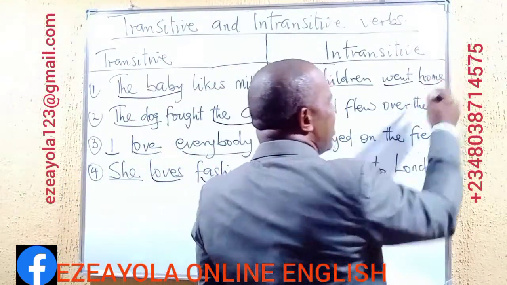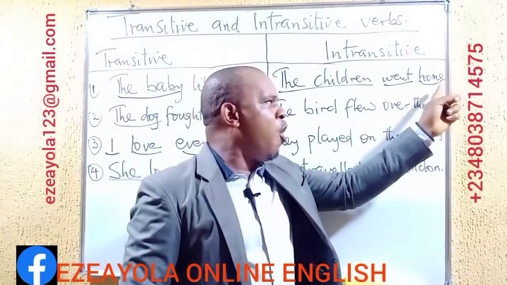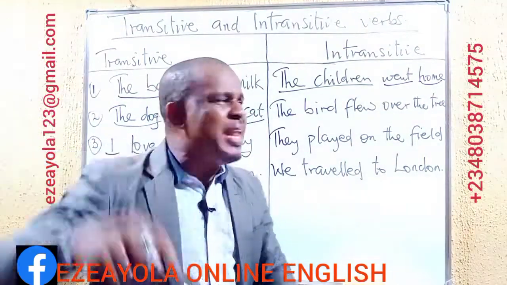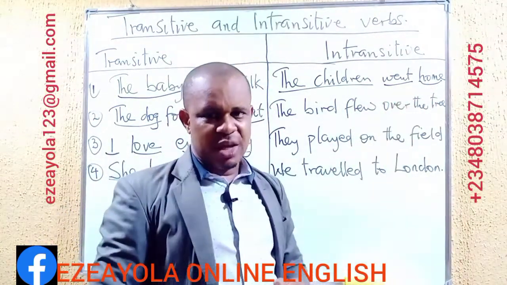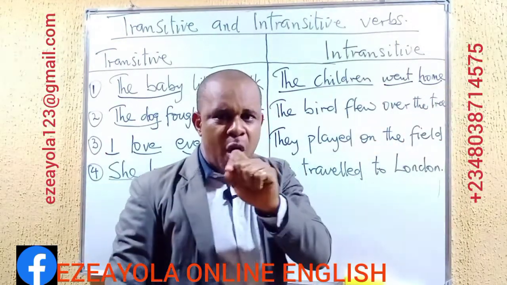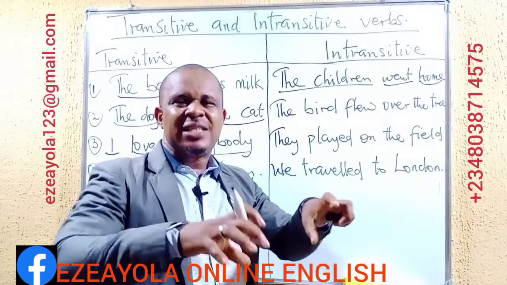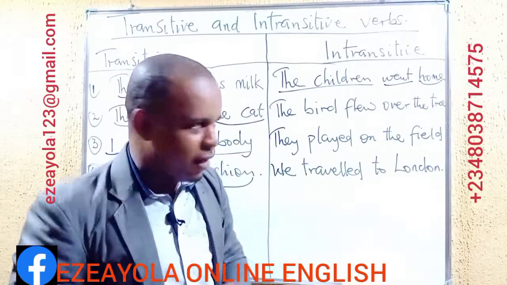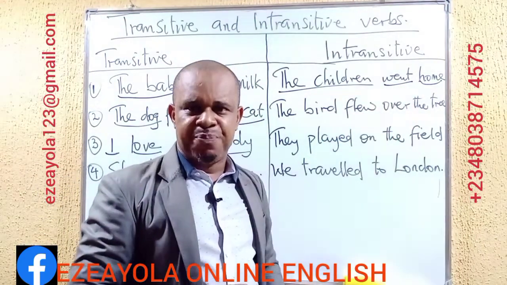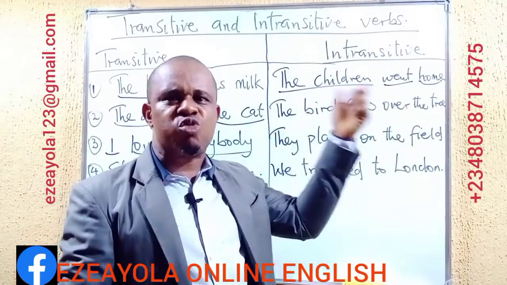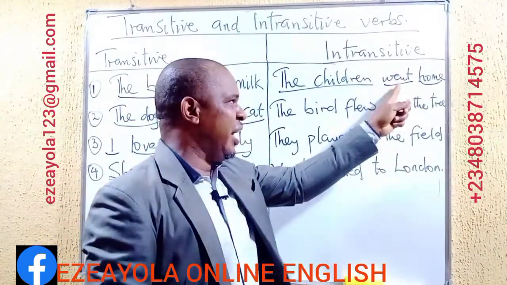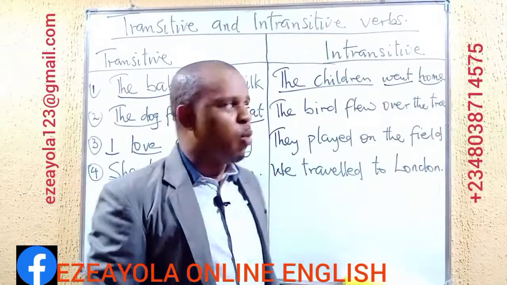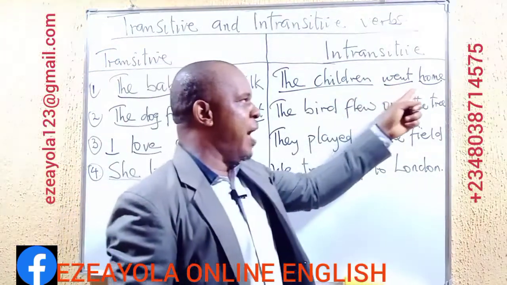Now, the home is not an object. The home here is rather an adverb. Adverb of what? Place. Telling us where the children went. So whether it is there or not, the expression can stand independently and convey a complete logical meaning. That is why this went here is not a transitive verb. It is rather an intransitive verb because it does not accept any what? Any object. There is no object here. What we have is subject, verb, adverbials.